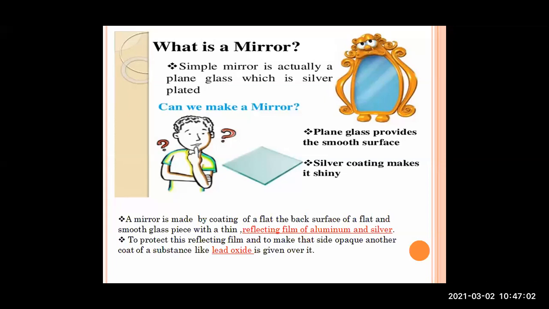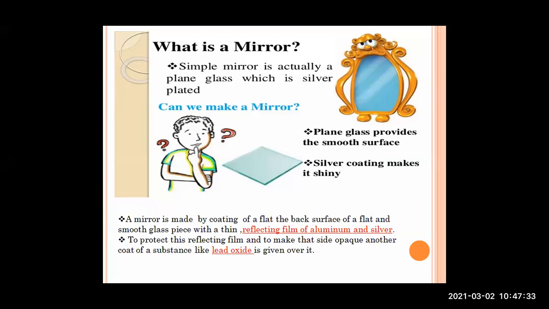the back surface of a flat and smooth glass piece with a thin reflecting film of aluminium and silver. Okay, so you have to remember these things. I have highlighted these things. They are underlined also. So how is a mirror made? It is just a plain glass, but the back of the plain glass is coated with a thin reflecting film of aluminium and silver.